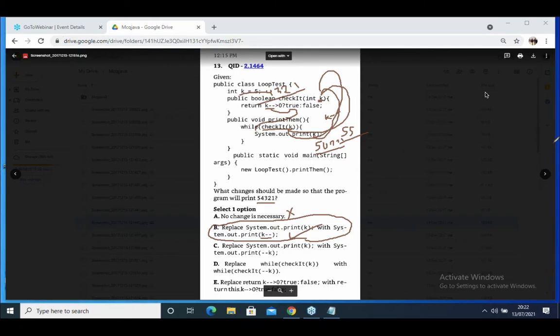Have you understood? This K minus minus also works. Minus minus K means first 5 is decremented, it becomes 4, then it prints. If you write minus minus K, it first prints the K value, which is 5. It prints 4, but that time 5 is not printed. But what is the question? 5, 4, 3, 2, 1 you have to print.